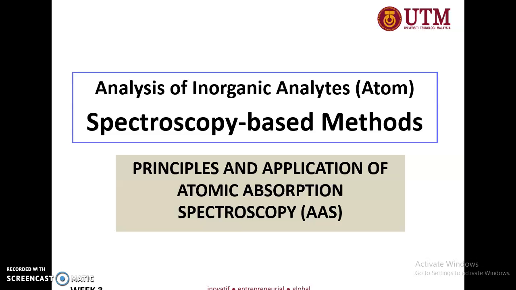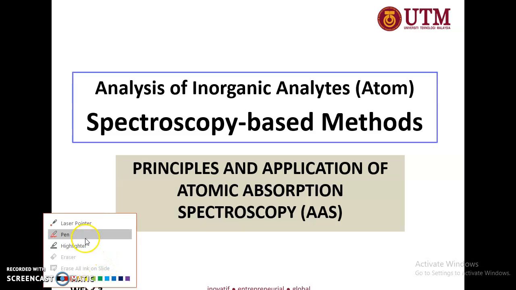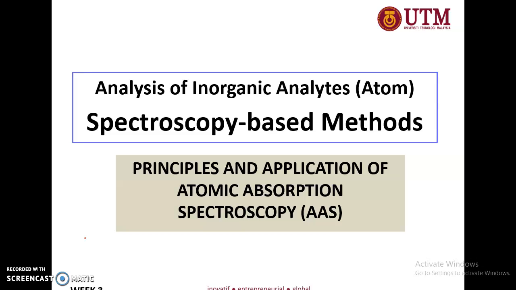So now we are in the third chapter of the instrumental analysis subject, and this time we are going to learn the third principle of spectroscopy, i.e. atomic absorption spectroscopy. The abbreviation is AAS. Okay, so what is the biggest difference from what you learned in UV-visible spectroscopy, fluorescence spectroscopy, and phosphorescence spectroscopy? The biggest difference between them and AAS is the keyword atomic.